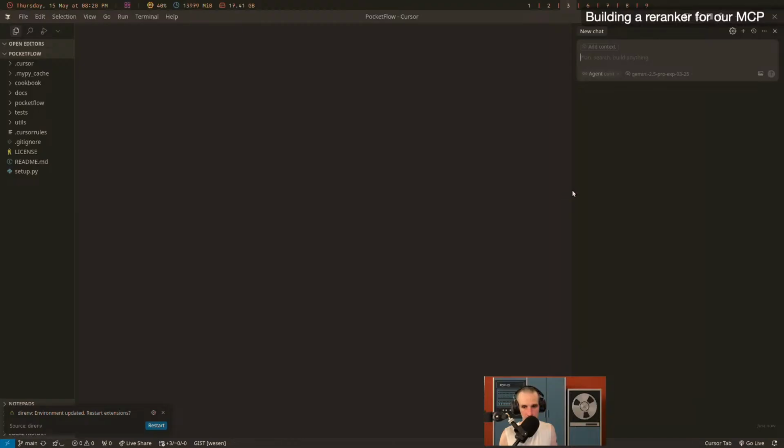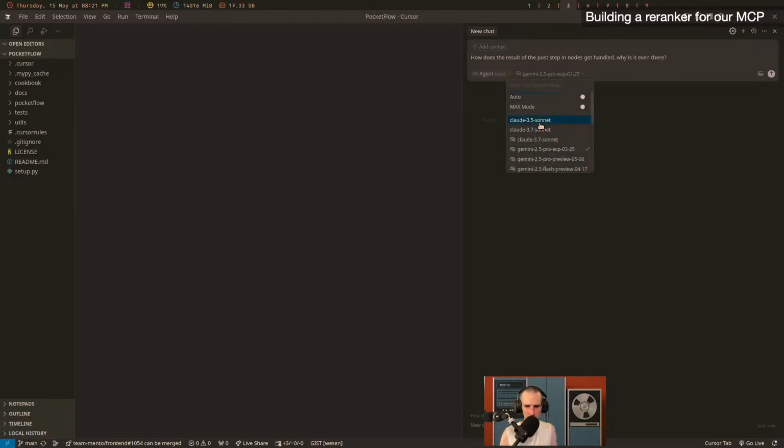And then we can ask questions like, how does the result of the post step in nodes get handled? Why is it even there? That's a question I'm asking myself right now. I'm like, oh shit, I forgot how this works. I better figure it out.